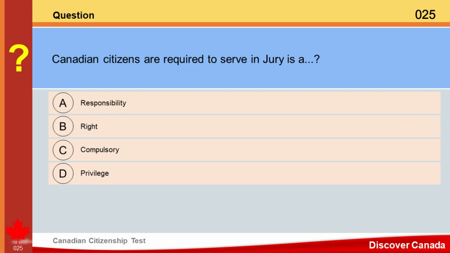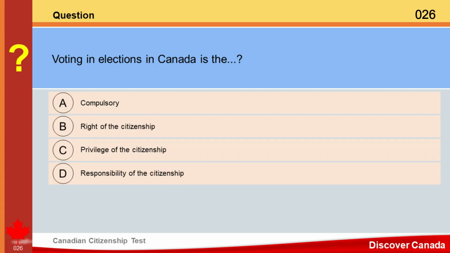Question. Canadian citizens are required to serve in juries. A. Responsibility. B. Right. C. Compulsory. D. Privilege. Answer. A. Responsibility.